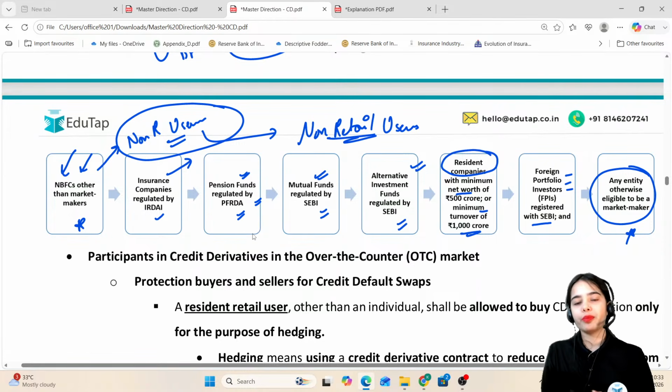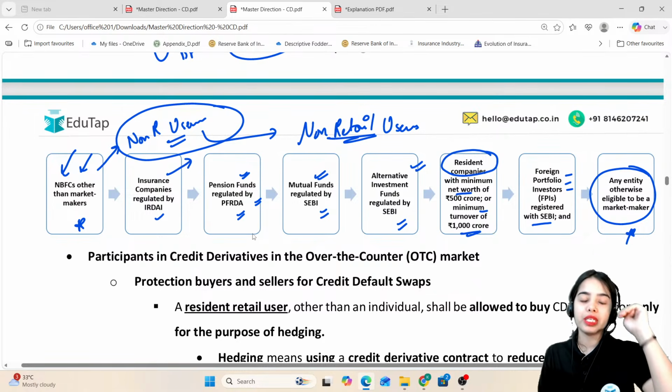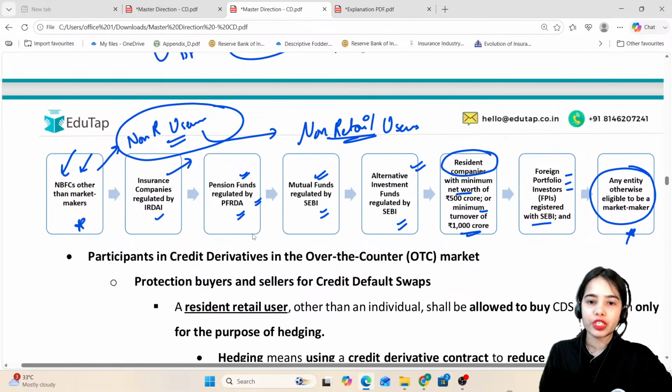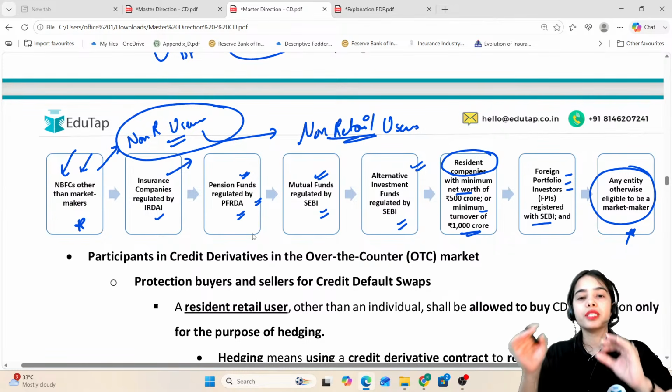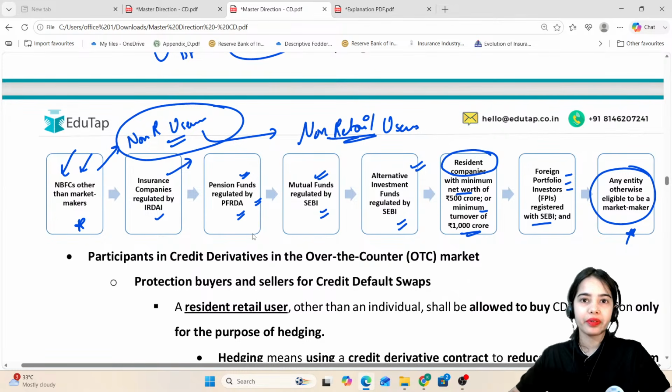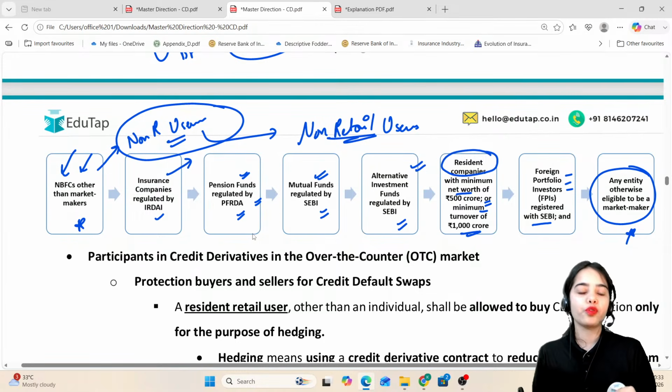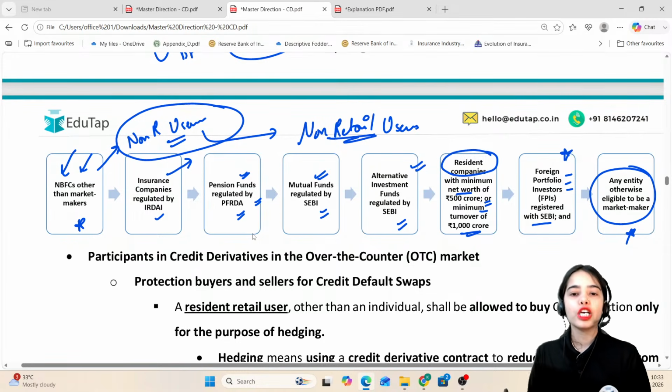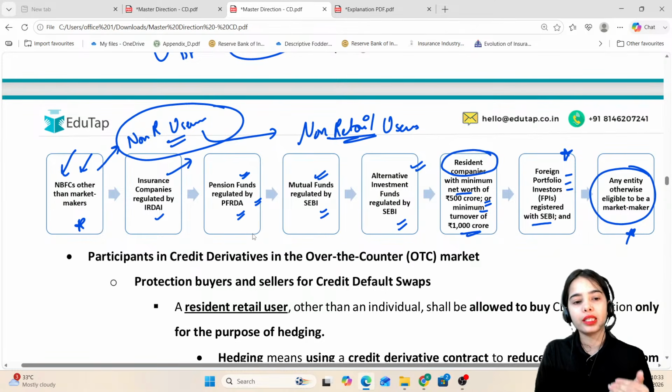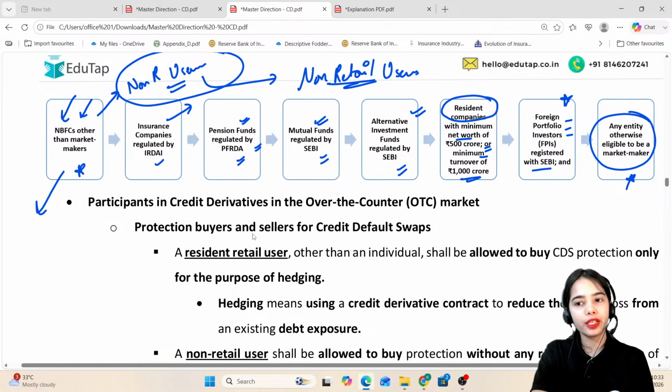So that is NBFCs other than market makers, insurance companies, alternative investment funds, pension funds, mutual funds, resident companies with a minimum net worth of 500 crores or a minimum turnover of 1000 crores, and FPIs. So these are the non-retail users. Other than these, all will be the retail users.